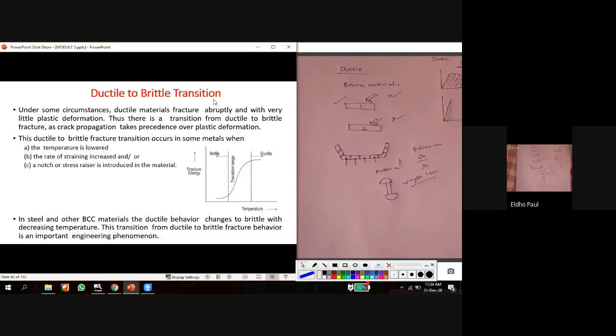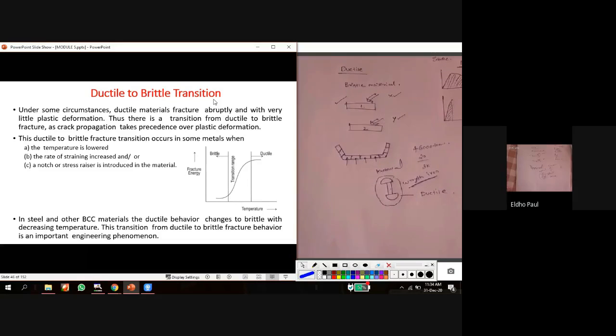So what is the main problem for these wrought iron rivets? At room temperature or at higher temperature, the wrought iron acts like a ductile material. So the fracture or failure will be a ductile fracture.